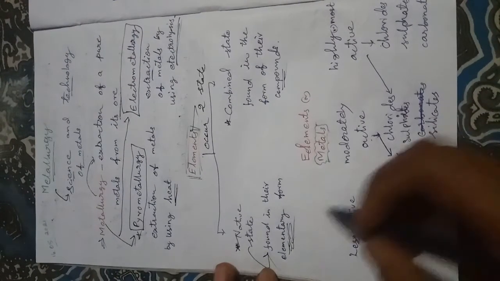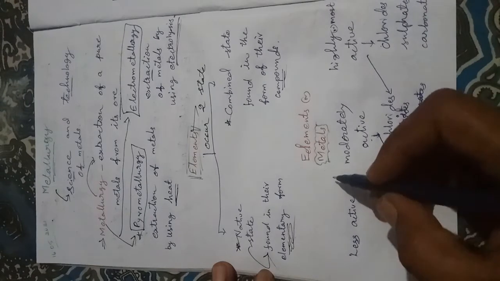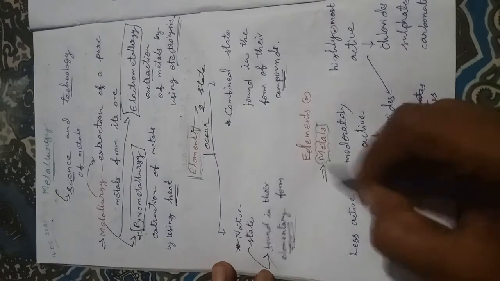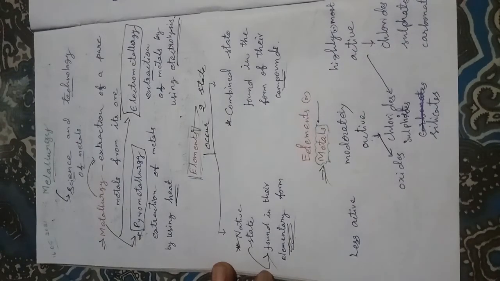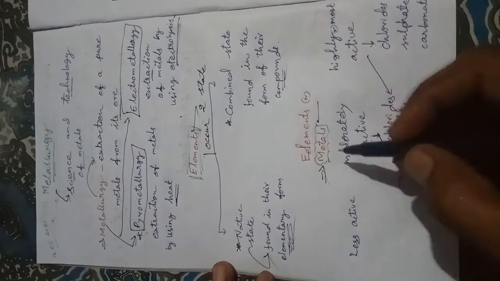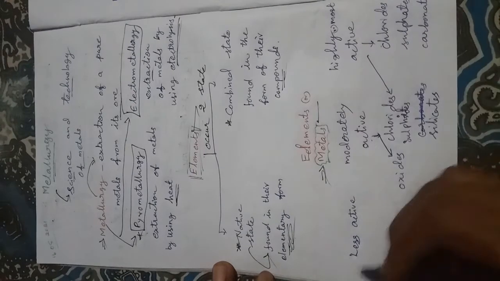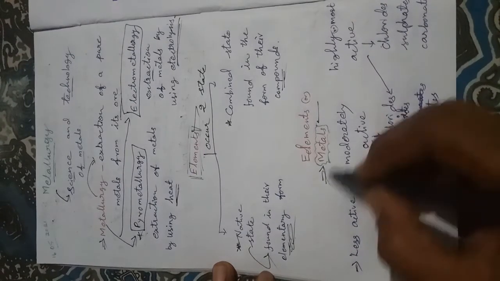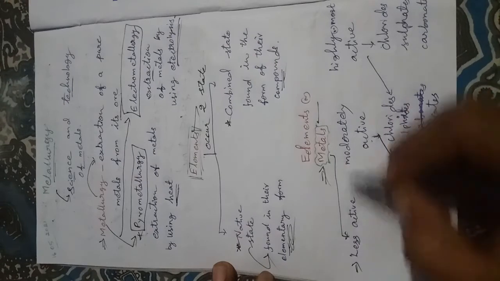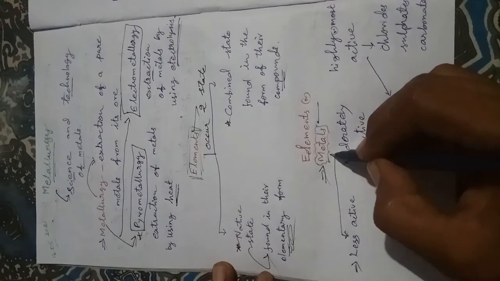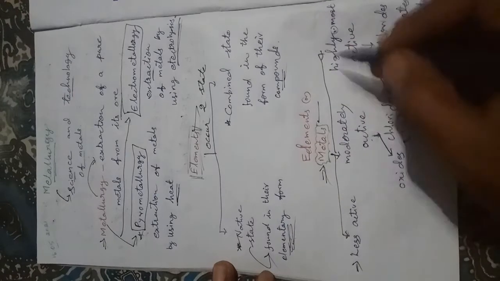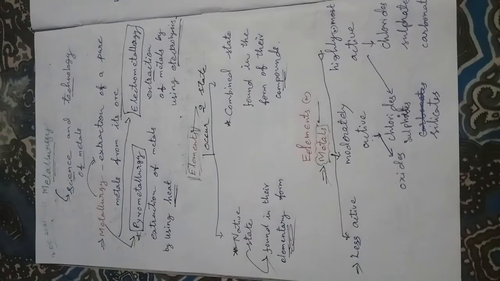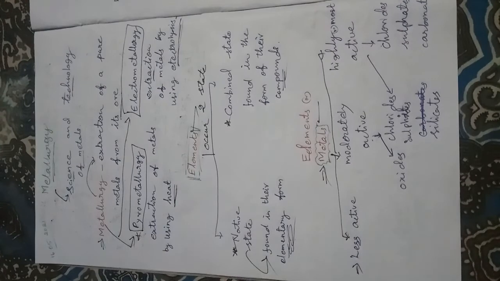And then next is the classification of metals based on their chemical reactivity. Based on chemical reactivity, metals are classified into three categories.